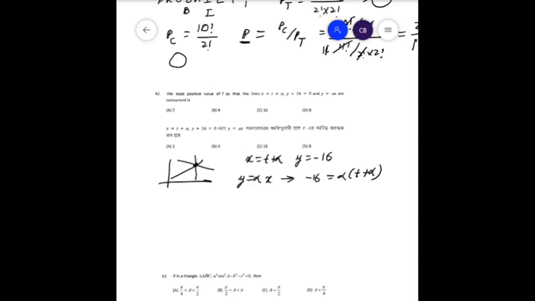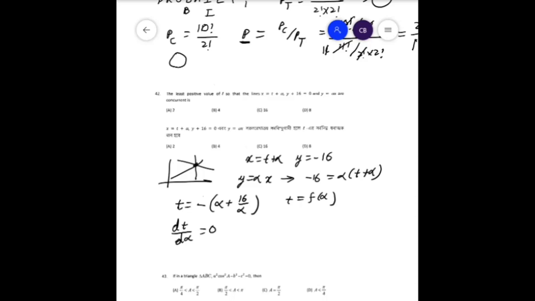Now in this case, we can see that t can be easily equated to minus of alpha plus 16 by alpha. Therefore, t and alpha are not independent, that is, t can be expressed as a function of alpha. Now, for minimizing the value of t, we first have to set dt by d alpha equal to 0.